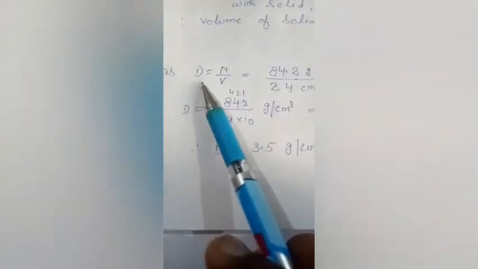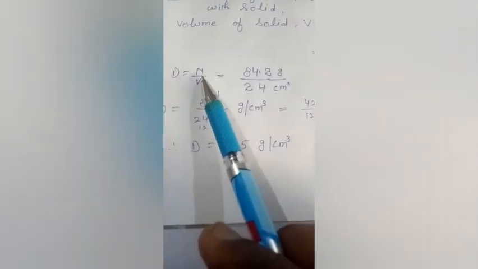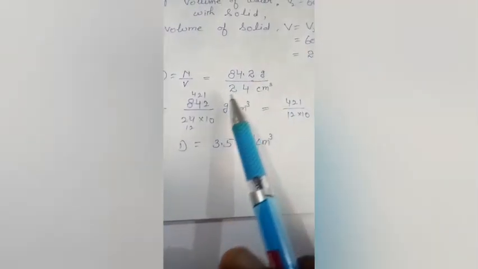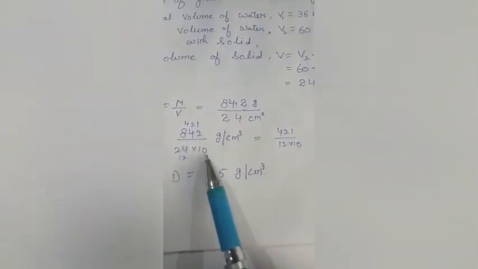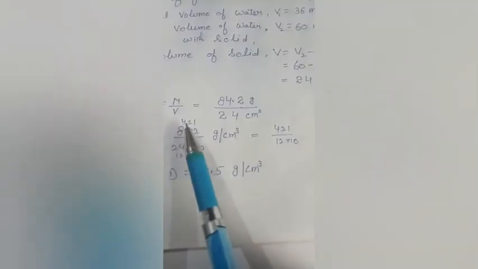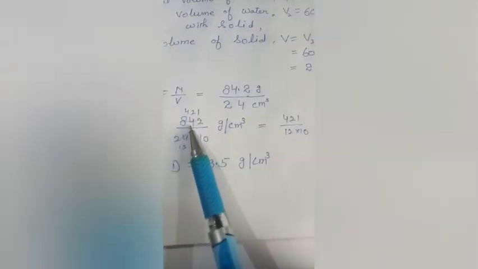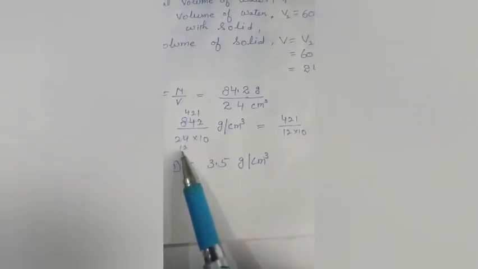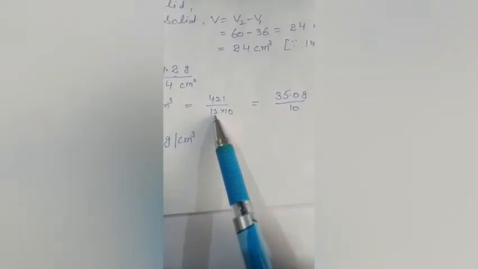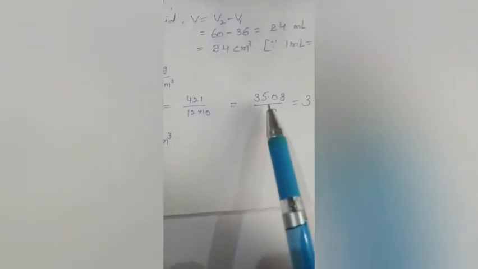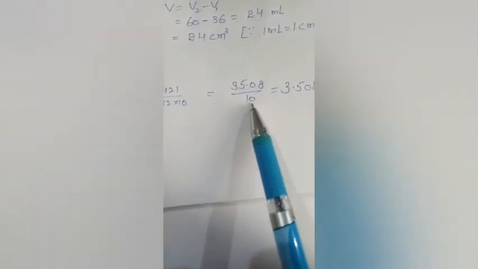Now we have to calculate density equal to mass per unit volume. So the value of the mass, that is 84.2 gram, divided by its volume, 24 centimeter cube. Remove this decimal, then it will be over 10. So 842 divided by 24 multiplied by 10 gram per centimeter cube. 2 will cancel: 2 4s are 8, 2 2s are 4, 2 1s are 2, that is 421. Here 2 12s are 24, and after that 421 divided by 12 into 10. So 421 divided by 12 only, not with the 2, then it will be 35.08 over 10.